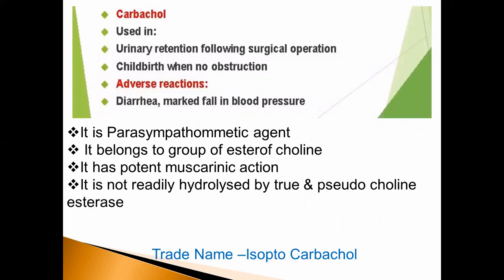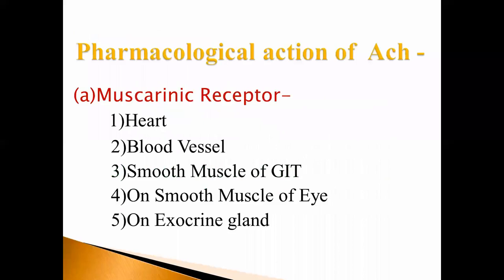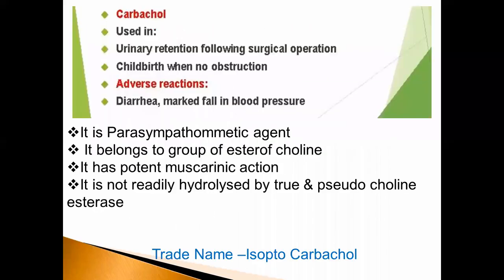Then carbachol, it is one of the examples of esters of choline. It is used in urinary retention, also in childbirth when there is no obstruction. Adverse effects are diarrhea and marked fall in BP, that is hypotension. Carbachol is a parasympathomimetic agent and belongs to the group of esters of choline.